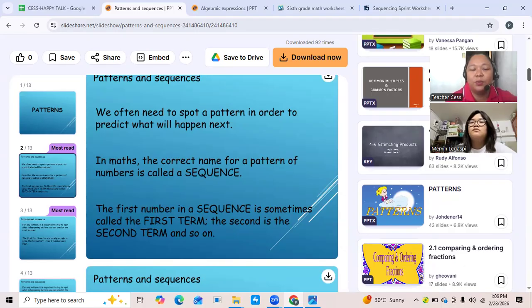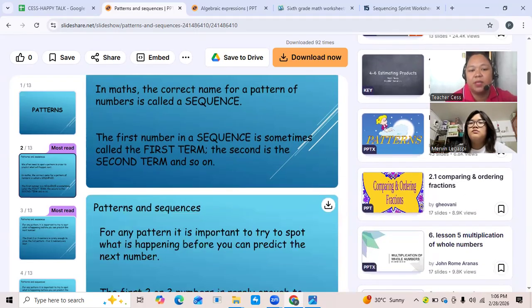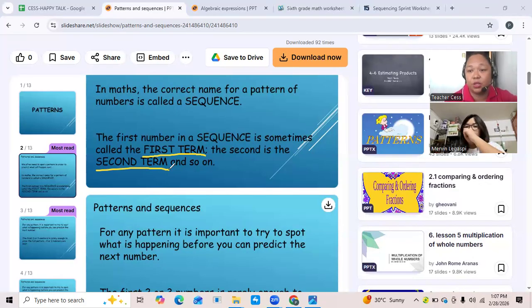Yes. Okay, when we say pattern, there is a specific order you're going to follow. The first number in a sequence is sometimes called the first term. And so these are the parts of the sequence. First term, then the second number is the second term, and then so on. The third one is the third term, the fourth one is the fourth term, fifth term, sixth term, and so on. Okay? So each number is called a term.